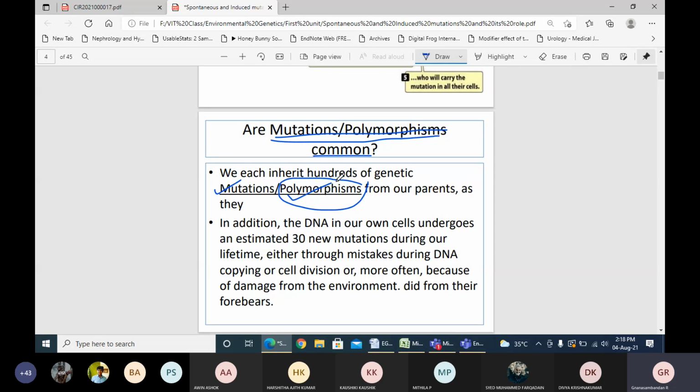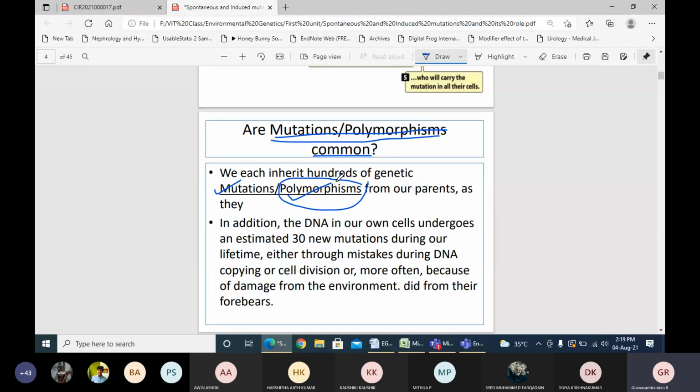However, the effects still vary. It may be beneficial or harmful. In addition, in every organism, whether or not mutations are inherited from the parents, because of environmental factors, lifestyle characteristics, diet, activity, or the geographical region where they are living, we get a minimum of 30 new mutations in our lifetime.